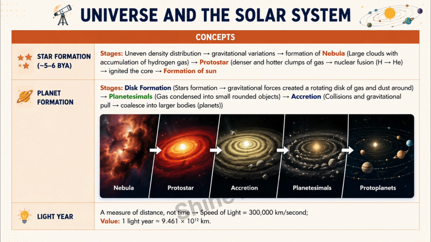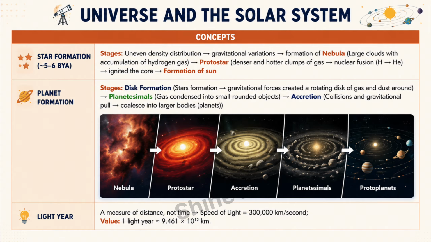Stages. Step 1. Uneven density distribution, gravitational variations. Step 2. Formation of nebula, large clouds with accumulation of hydrogen gas. Step 3. Formation of protostar, denser and hotter clumps of gas. Nuclear fusion begins. Hydrogen fuses into helium, ignites the core. Step 4. Formation of the Sun, a fully formed main sequence star.